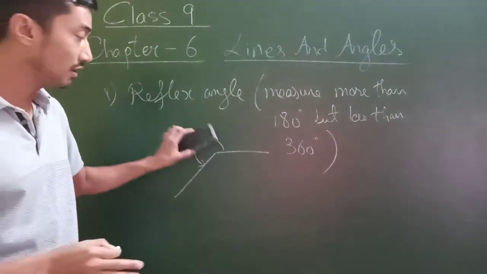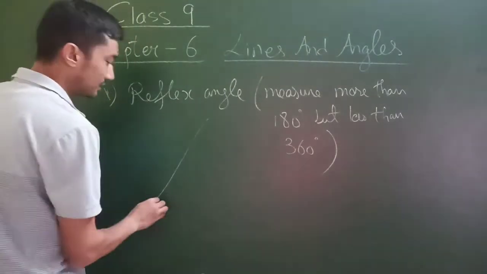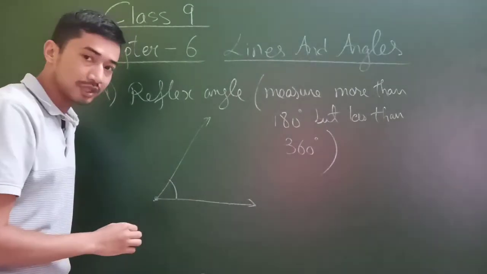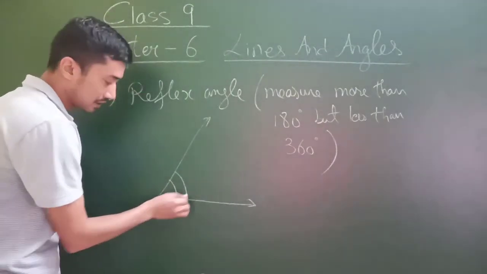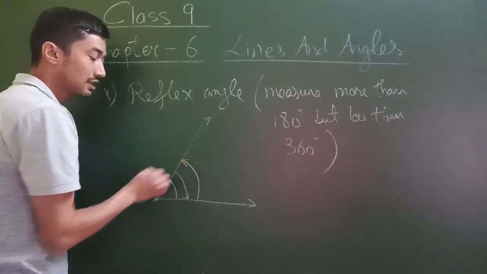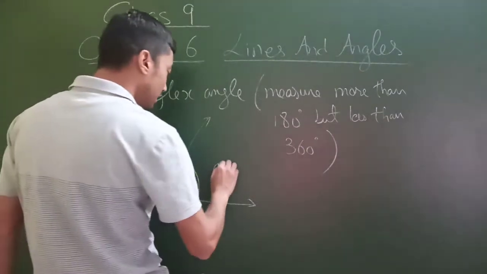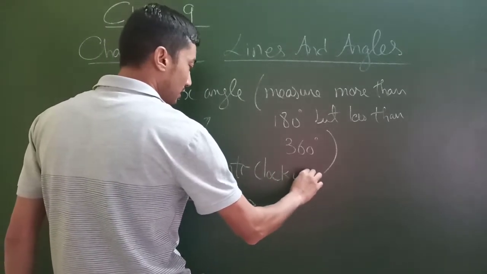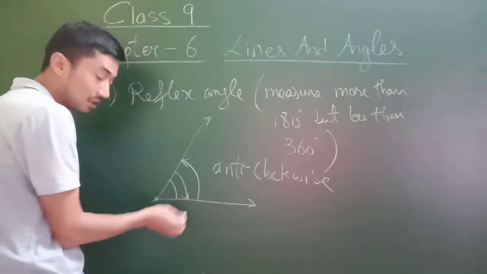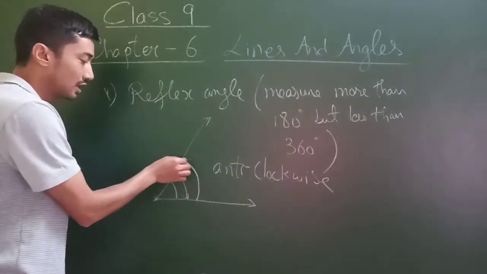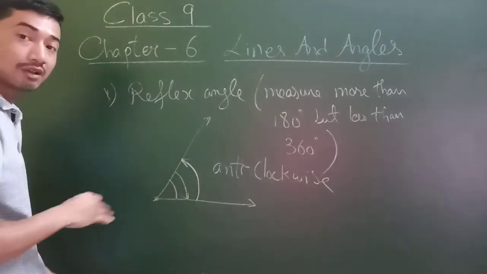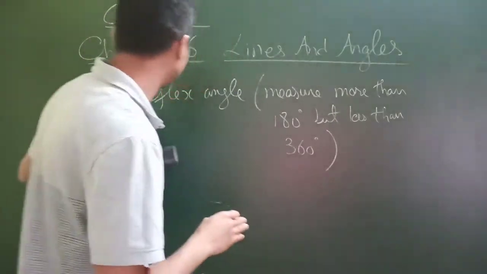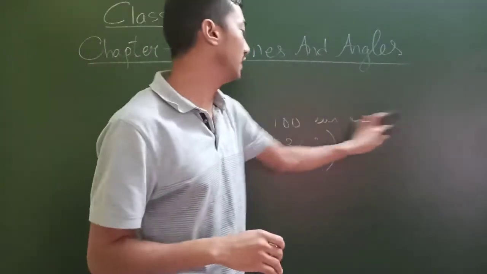Now I forgot to tell you one thing. When we measure an angle, there is an initial point and two rays, this is the angle. How do we measure the angle? We can measure in this direction, or in this direction. Remember, it's always anti-clockwise. That means which one? The second one, anti-clockwise. Angle is always measured anti-clockwise. Always remember that. Very, very important. Reflex angle also finished.